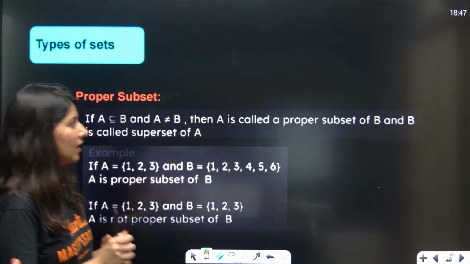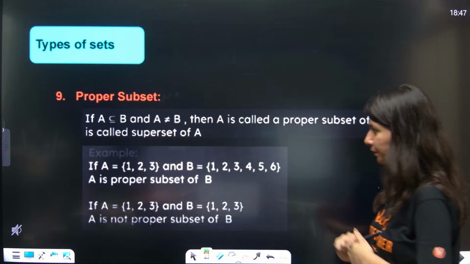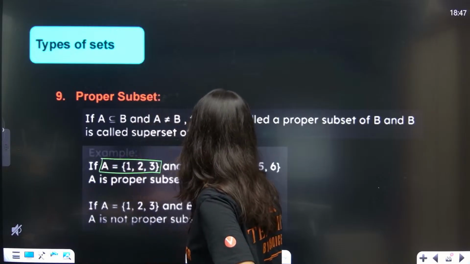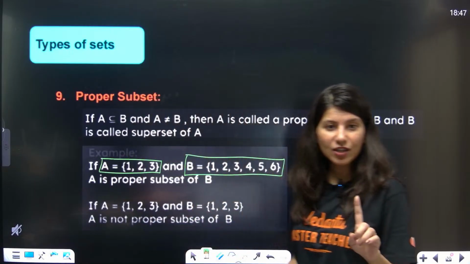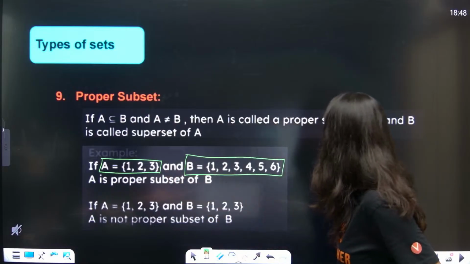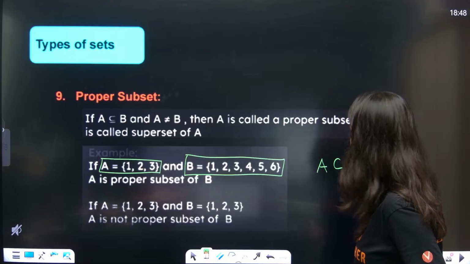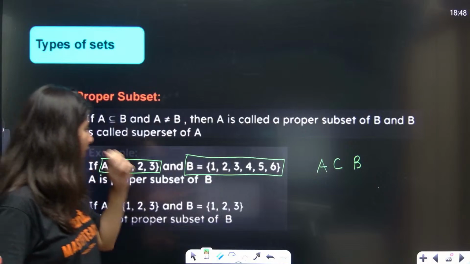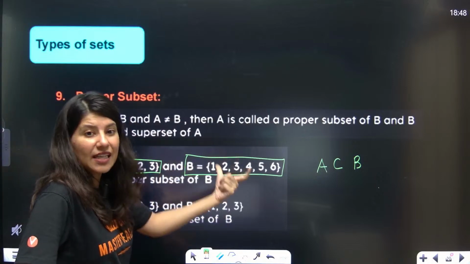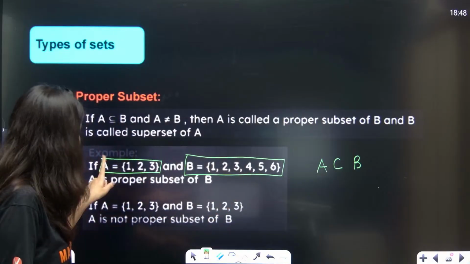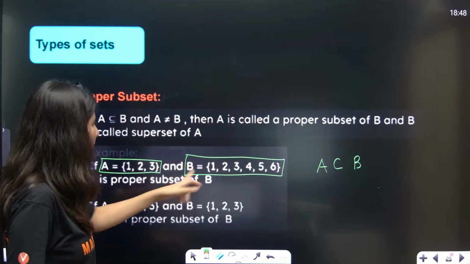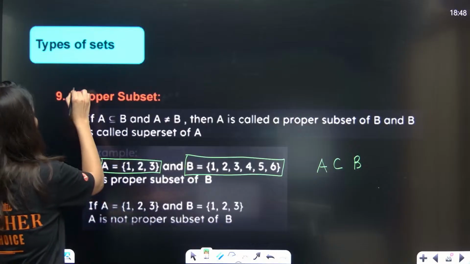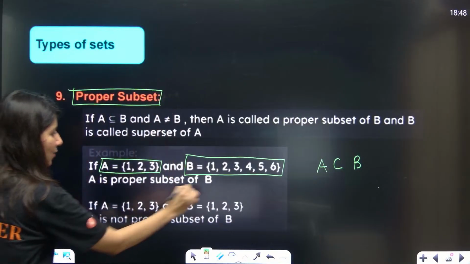Now let's talk about a very, very important thing, which is proper subset. Suppose A is 1, 2, 3 and B is 1, 2, 3, 4, 5, 6. One thing we have understood is that A is subset of B. Now, is it a proper subset? For that, we need to make sure that B is a little bit bigger than A. Yes, B is slightly bigger than A, so we will call it a proper subset. A is proper subset of B.